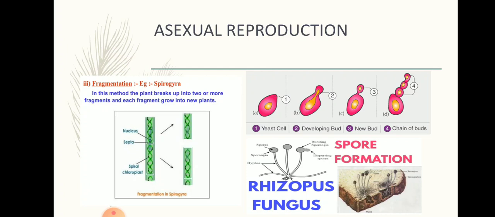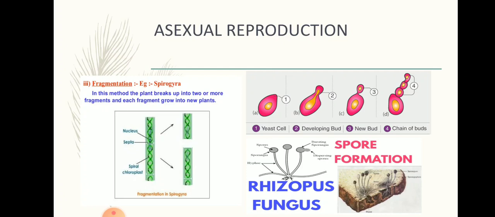The next one is spore formation. This process is carried out in certain non-flowering plants, the plants which do not produce flowers, like bread mold. You can observe this through an activity: take a piece of bread and moisten it with some water, put it in a petri dish in a warm place, or even at room temperature. Keep the bread moist, it must not dry, and observe it.